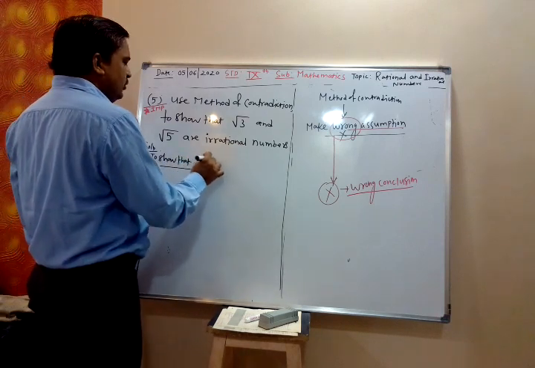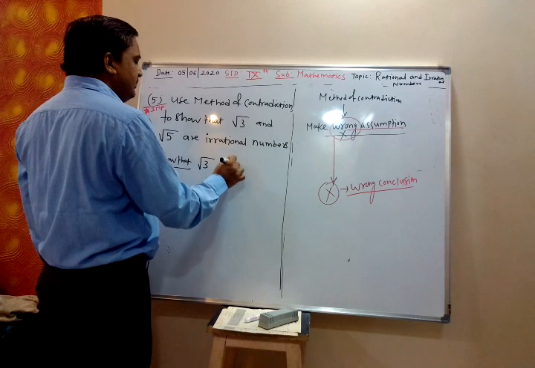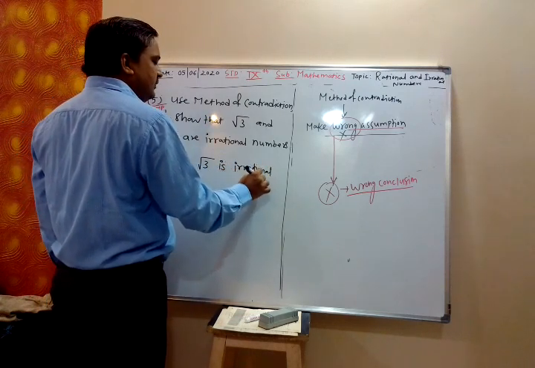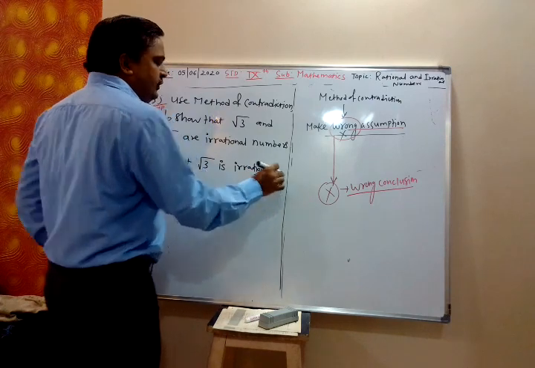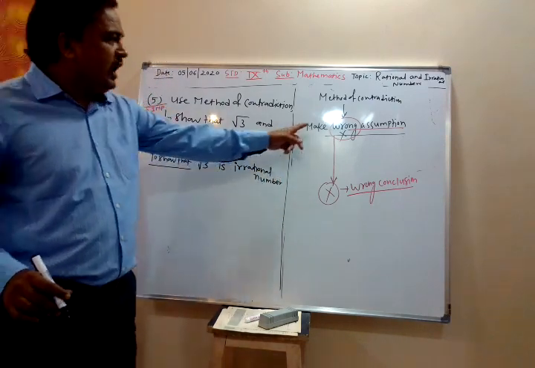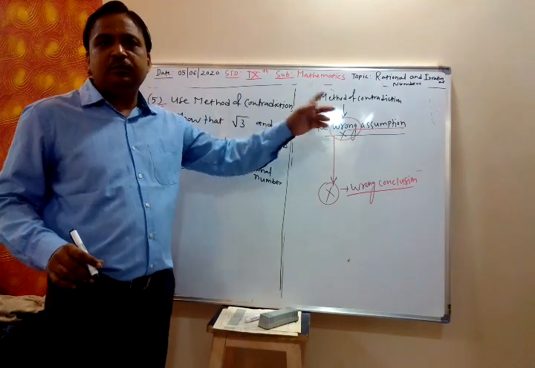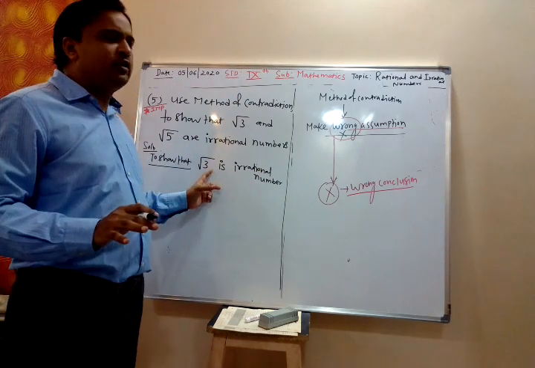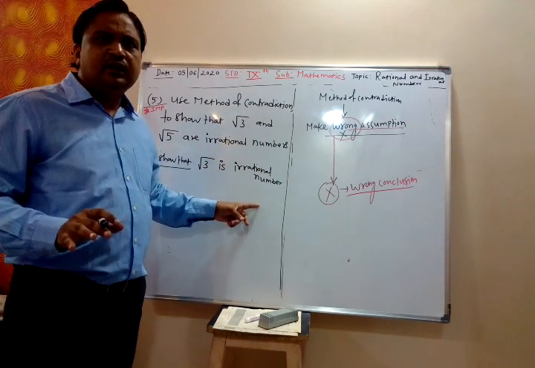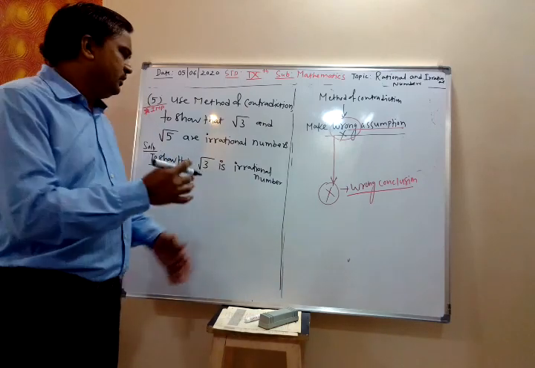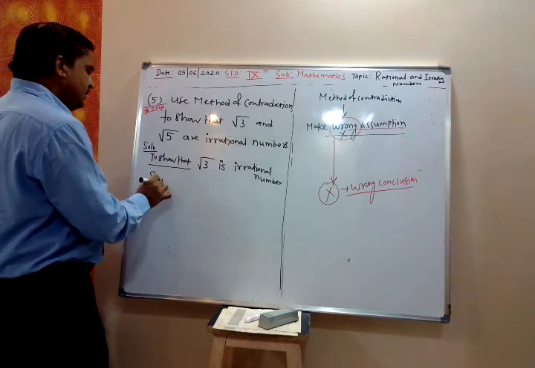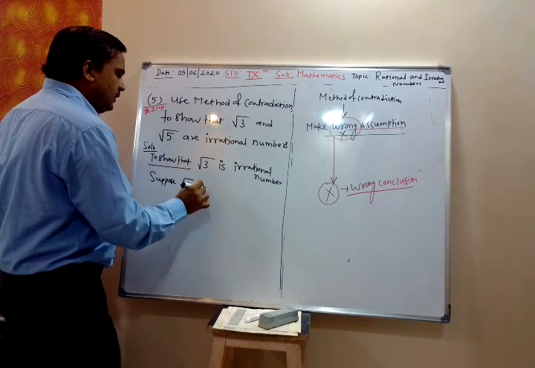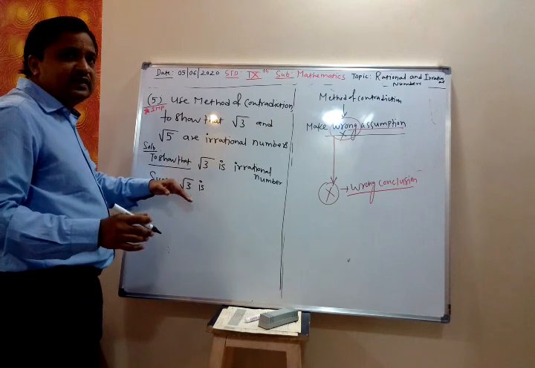To show that root 3 is irrational number. This is what we want to prove. So I will make wrong assumption. Method of contradiction means you have to make wrong assumption. What I want to prove? I want to prove that it is irrational number, and I will assume wrong. Suppose root 3. So you will get wrong answer, no? Yes, at the end we get wrong answer.